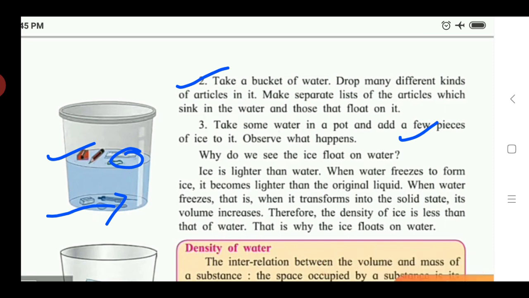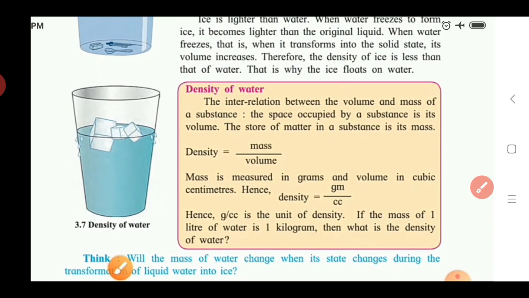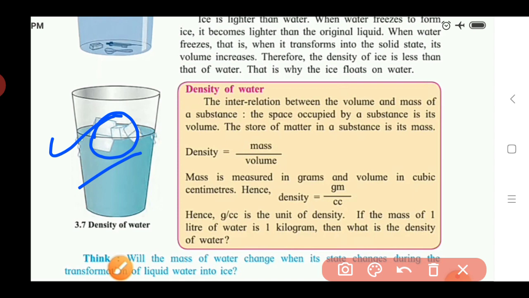So here we see the next concept, that is the density of water. How do we calculate the density of water? See here, in this activity, the ice floats on the water. Why? Because the density of this ice decreases as compared with the density of water. So it is the anomalous behavior. Anomalous means it is a different behavior compared with other substances, okay. We also study this in the next point.